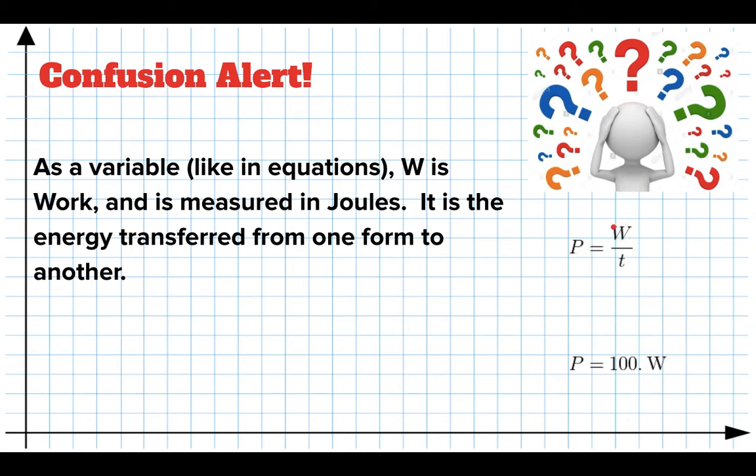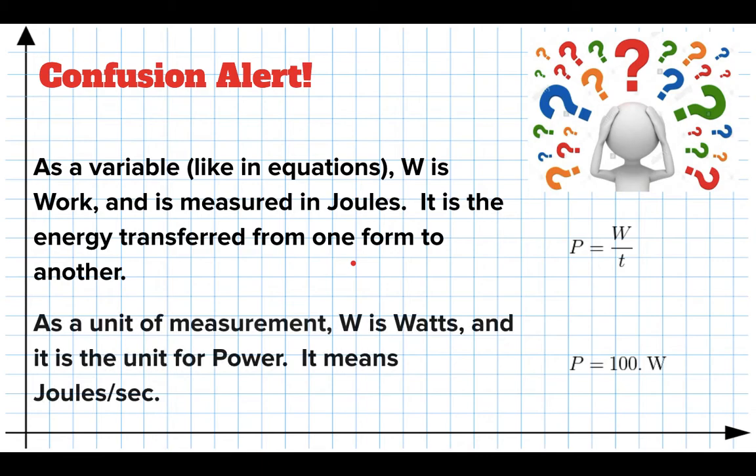W stands for work in equations, and that work is measured in joules. But when we are talking about a unit of measurement, W stands for watts, and watts is the unit of power. So a watt is a joule per second. So if I say the power of a light bulb is 100 watts, this W is the unit watt. In an equation, W is the variable for work or energy transferred. So you just got to make sure you keep those straight.